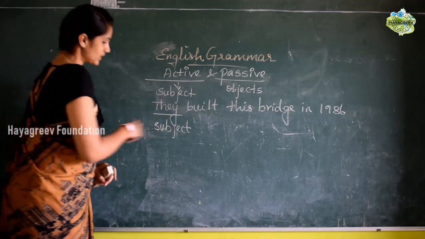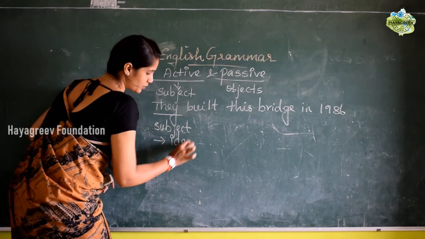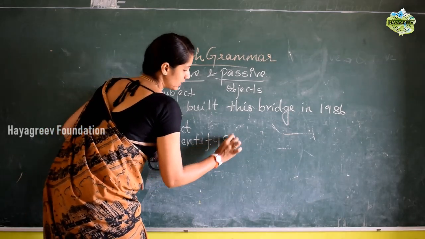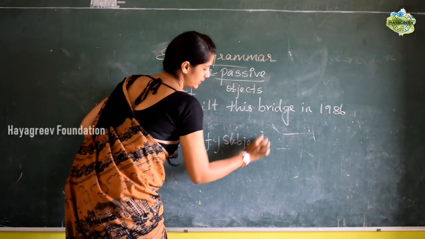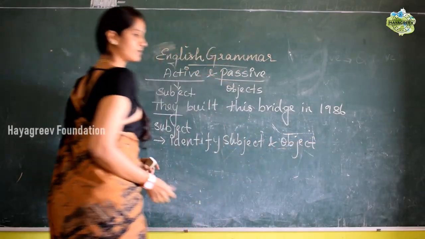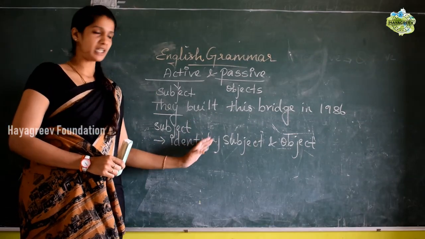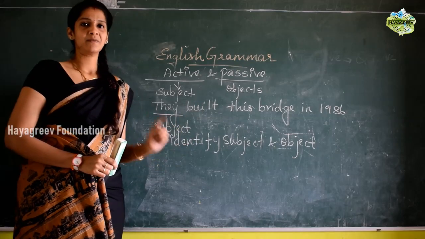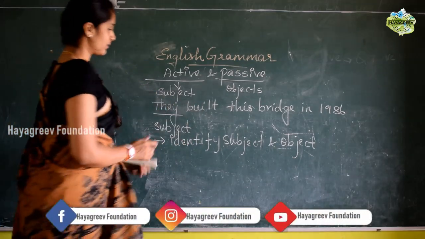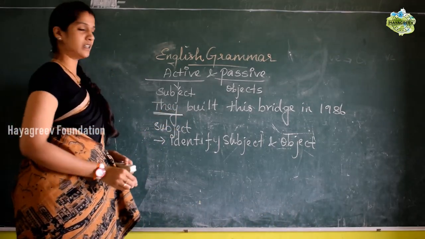So listen. The first thing you have to do when you see a sentence from active to passive is to identify the subject and object. In the given sentence, the subject is "they".